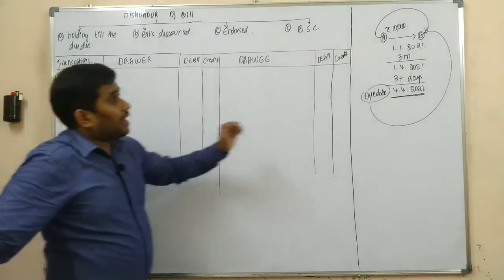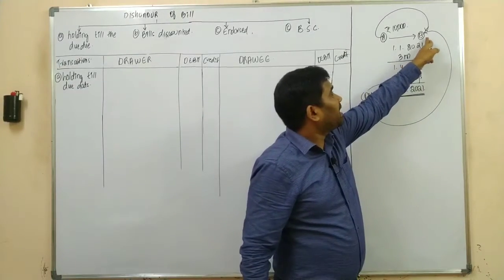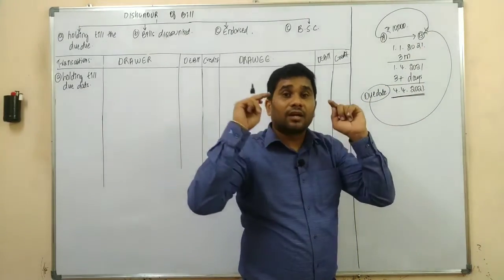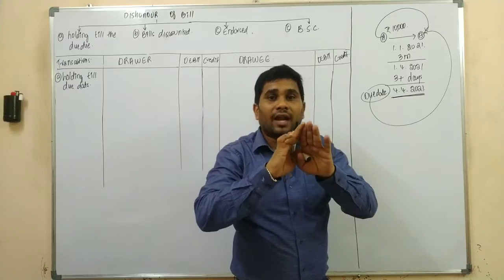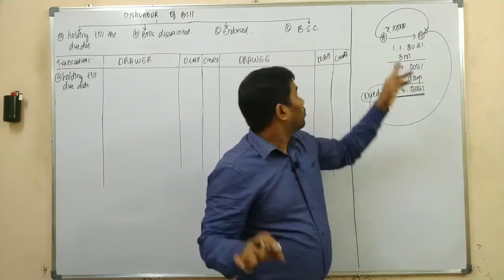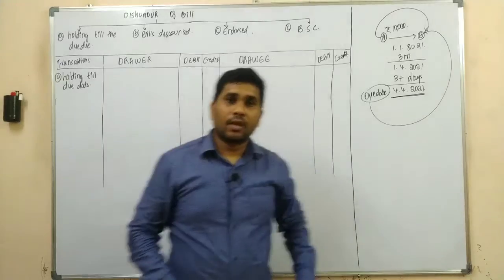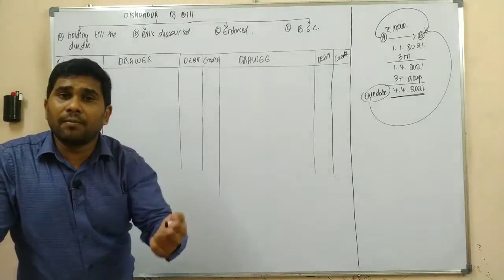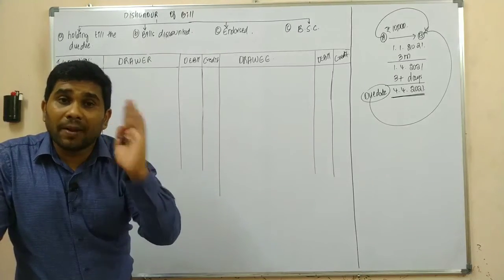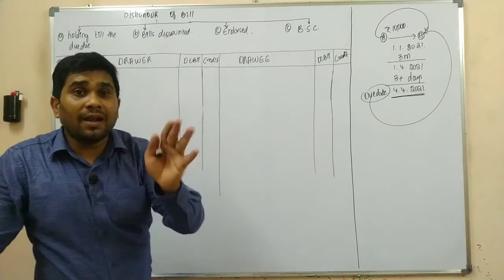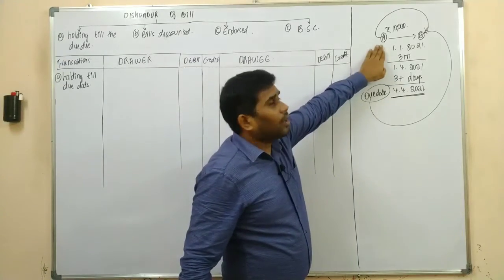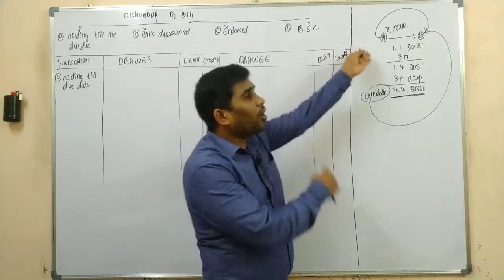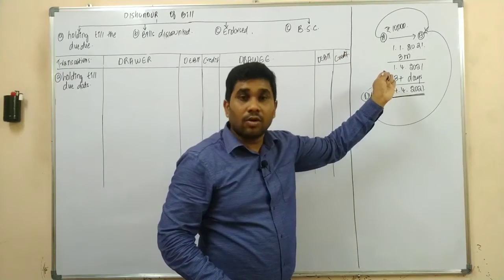As Mr. B, the drawee, is not paying the amount on the bill, that bill wouldn't be an asset anymore to Mr. A. So in that case, you need to cancel that asset because it is no more an asset. Yes or no?